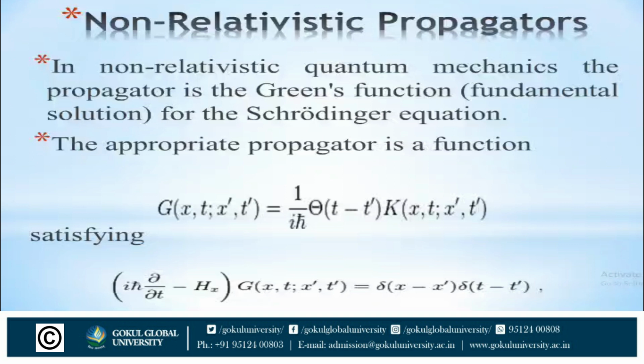Here, it satisfies the equation iħ ∂/∂t − Hx G(x,t;x',t') = δ(x − x') δ(t − t'). Here we know G is a Green function, Hx is the Hamiltonian for the x coordinate, δ is the Dirac delta, and K is the kernel for the Schrodinger operator.